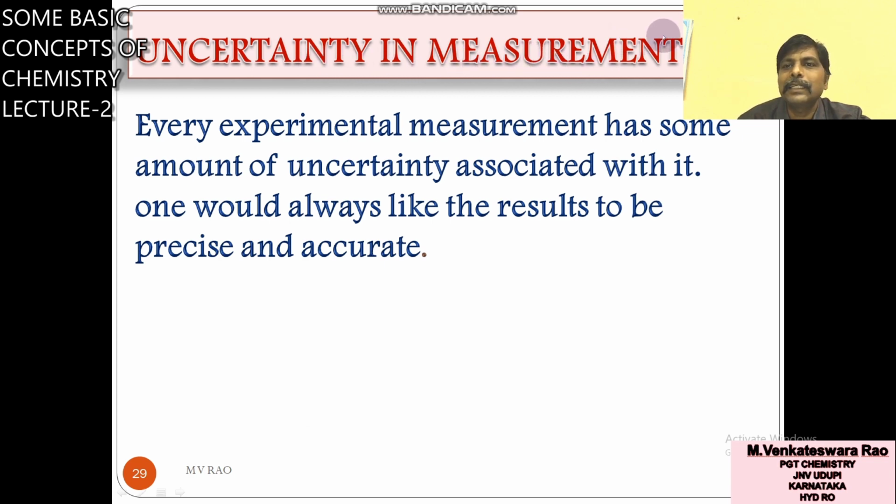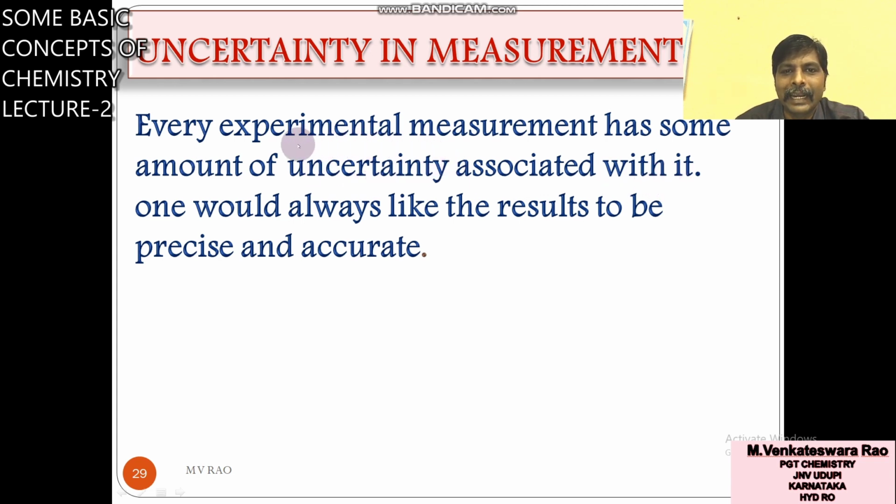If you are doing any experiment, in the measurement of some value there will be some uncertainty. Every experimental measurement has some amount of uncertainty associated with it.